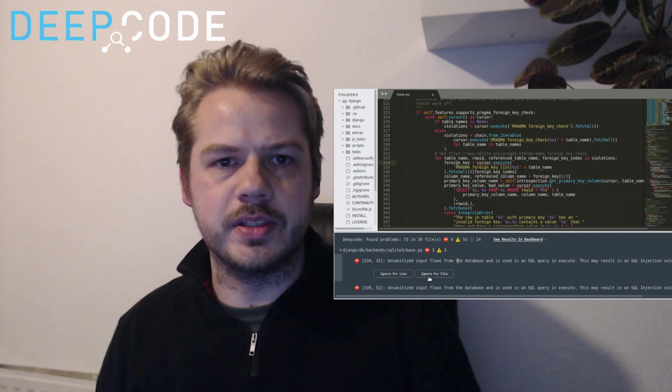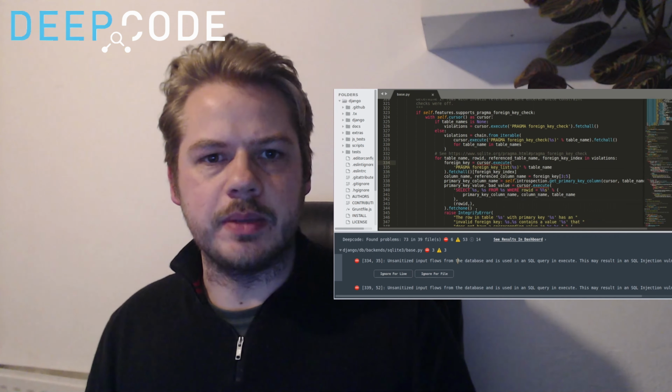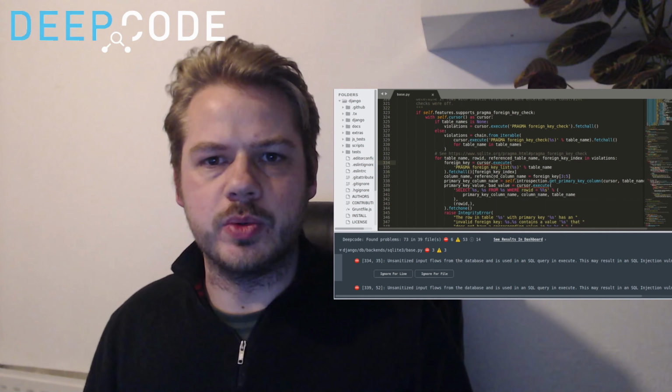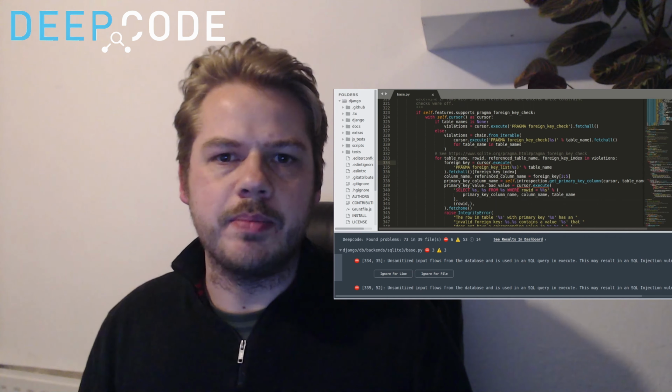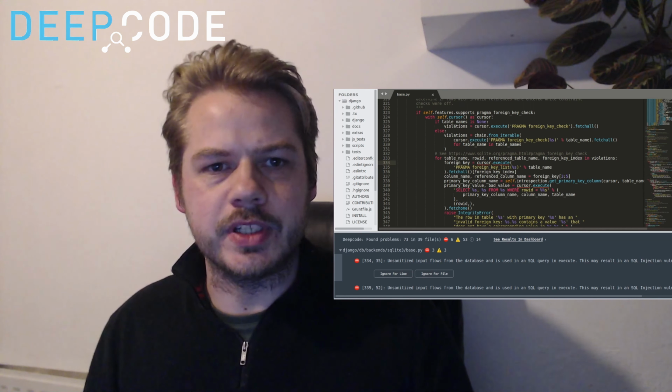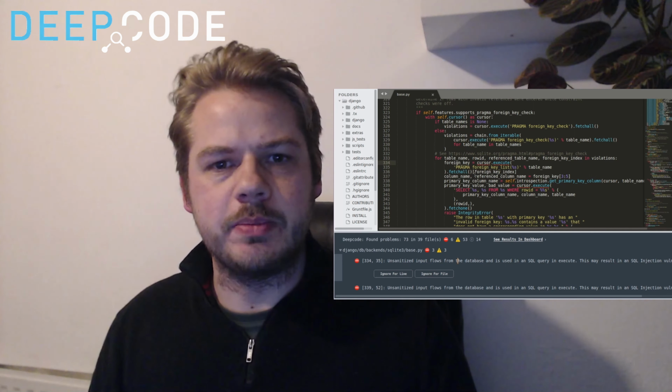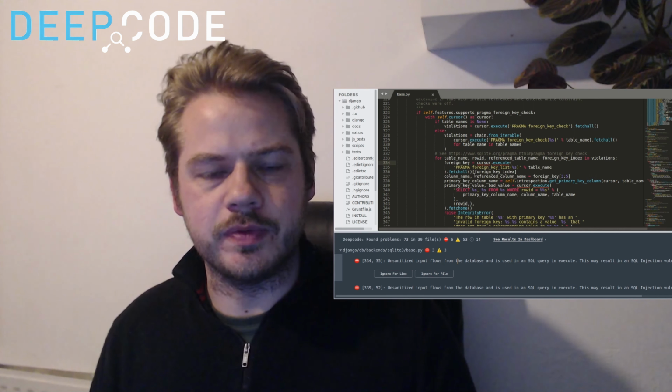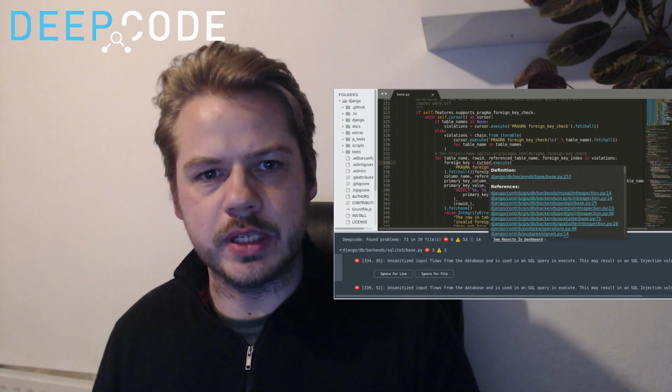Some cons for DeepCode: it may require some initial setup and configuration. It may not always provide accurate or relevant suggestions. It may not always be compatible with all programming languages and frameworks, and maybe not the one that you're using.